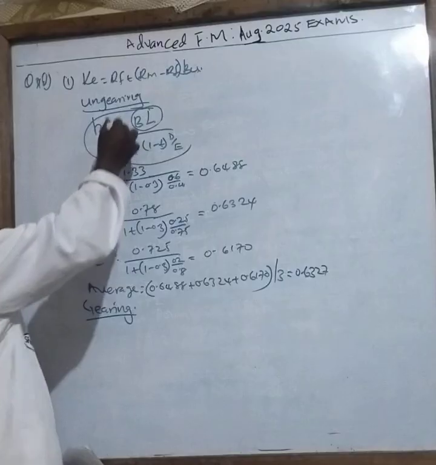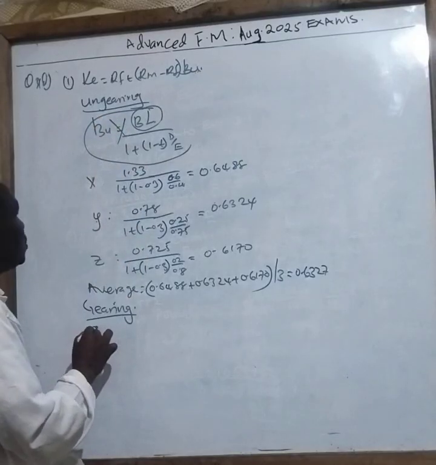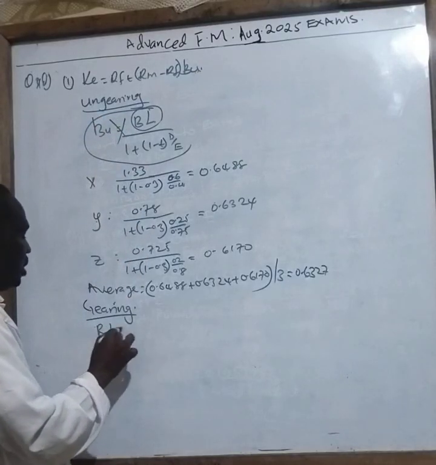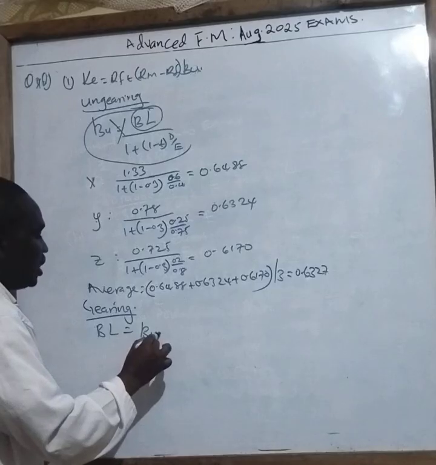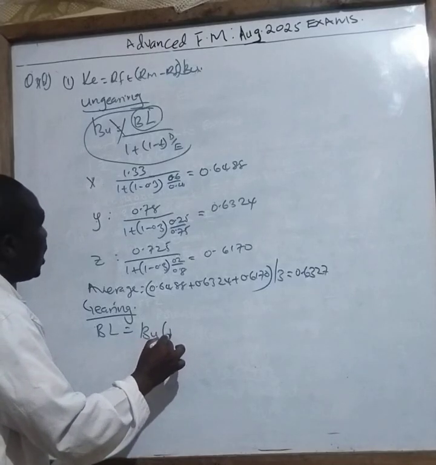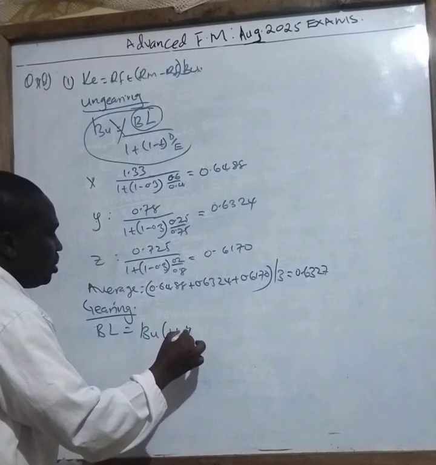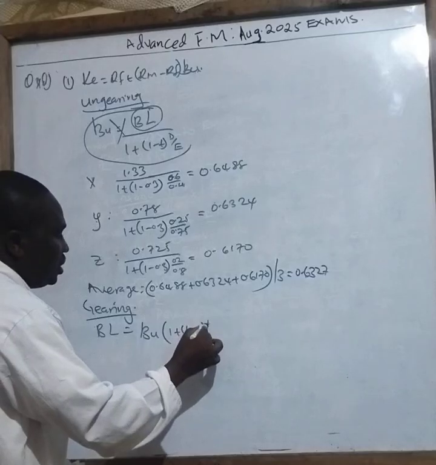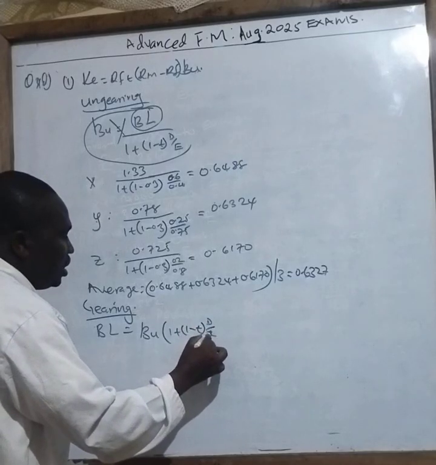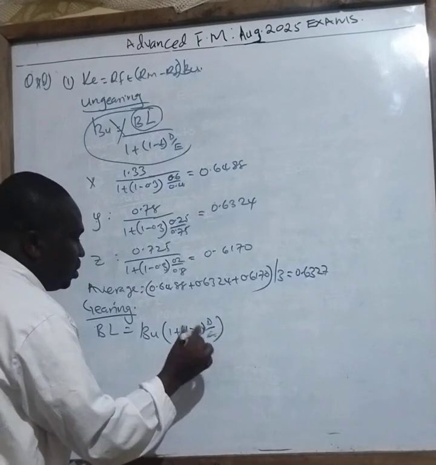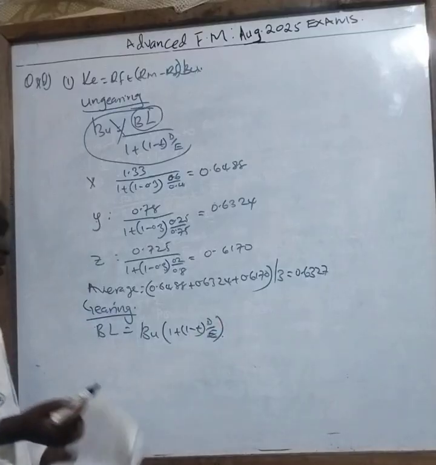So it is cross multiply. Therefore, BL equals beta ungeared into brackets 1 plus 1 minus T, then D over E.